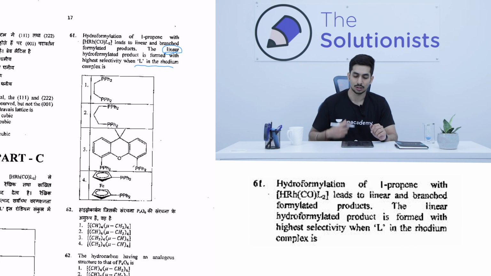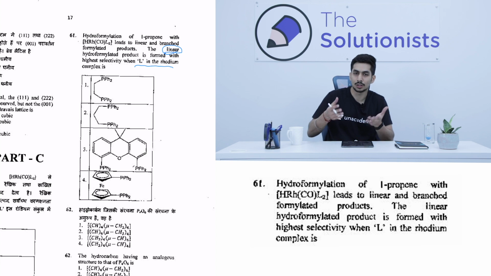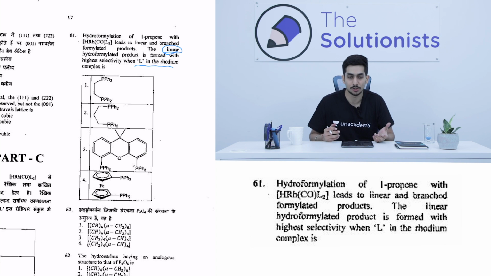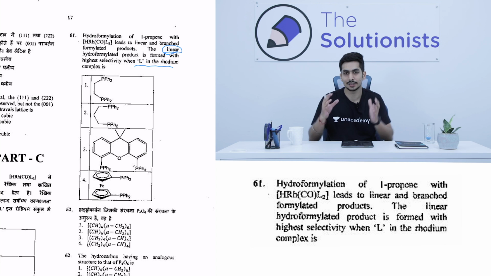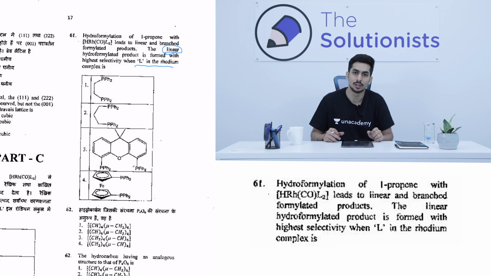For a linear product, out of all of these 4 options, it should be a bulky ligand, because if it's not bulky, there is a possibility of getting branched products as well. If there's steric hindrance, then obviously the product that is going to be formed is linear. It's quite logical that way.